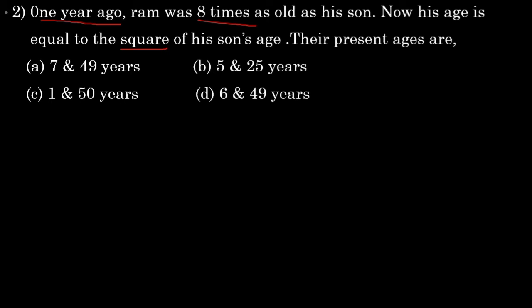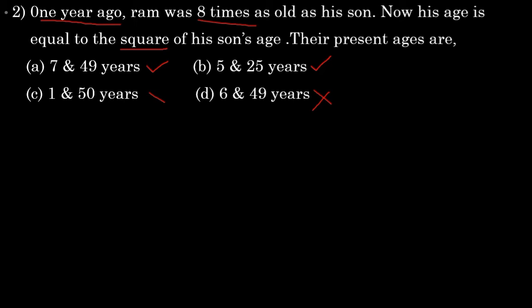That means square of the terms. Where do we have that in the options? First option you can see 7 and 49. That means 7 squared is how much? 49. It's possible. Option B we have 5 and 25. Yes, 5 squared is 25. That means square of his son's age, it may be possible. But option C and option D are not possible because it's not a square. Therefore we will check with option A and option B.